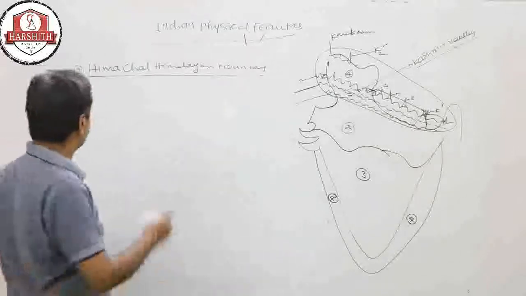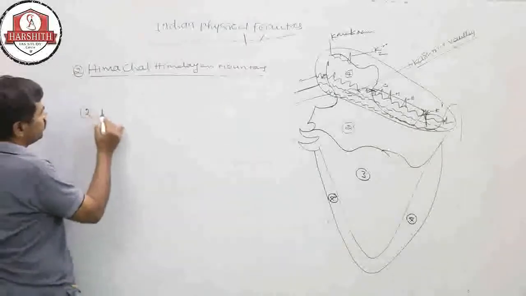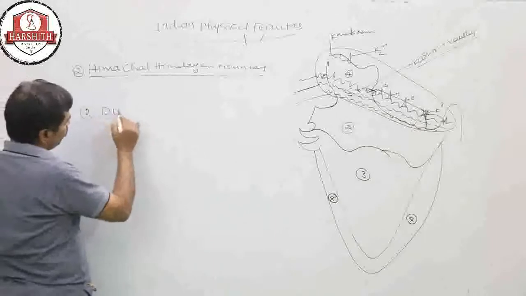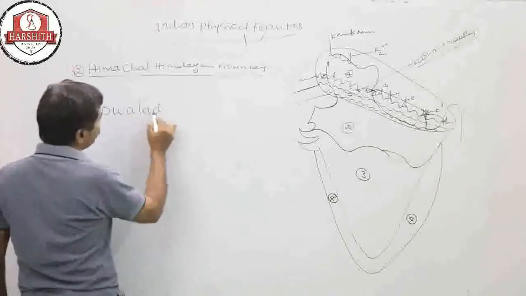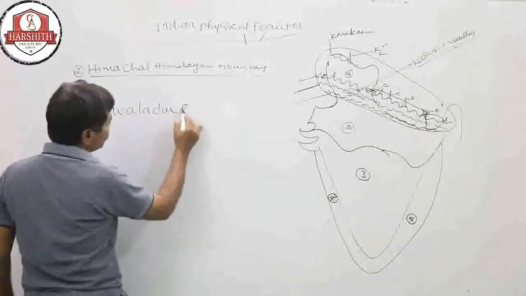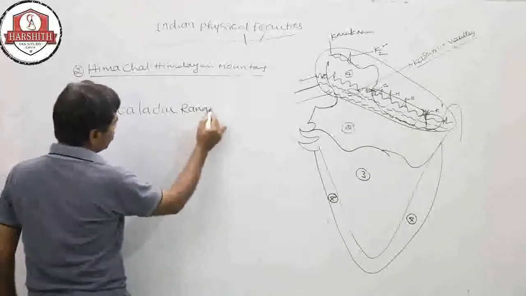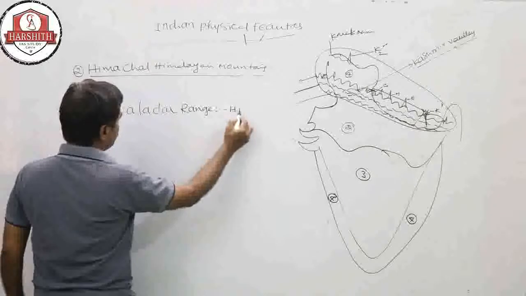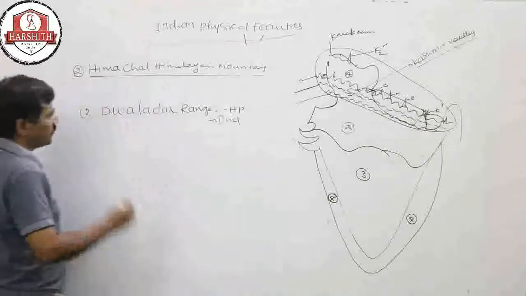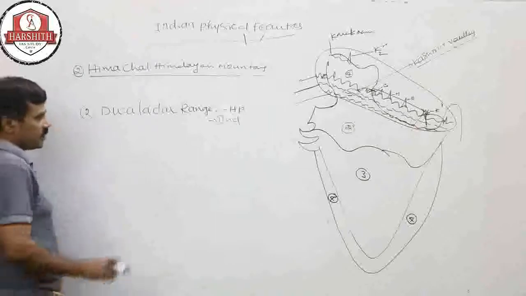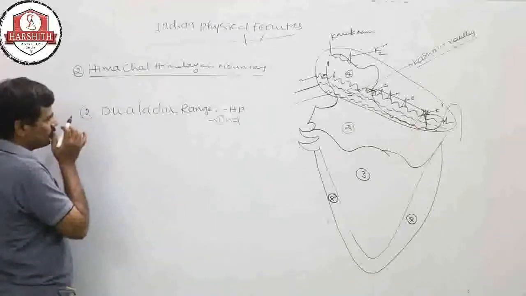Dauladar range. Second range, Dauladar range after Pir Panjal, which is in Himachal Pradesh, the second longest range of the Himalayan mountains.